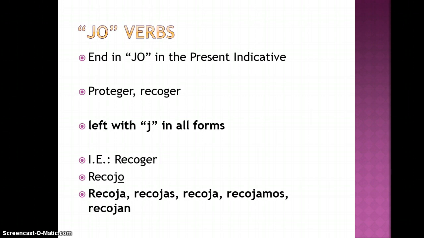JO verbs are verbs that end in GER. They change to a J in the yo form in the indicative, which then affects all forms in the subjunctive.